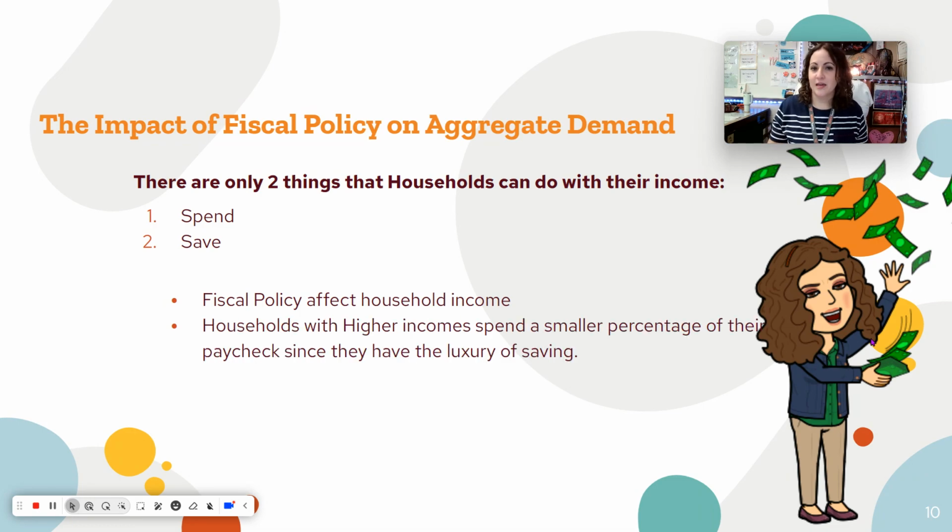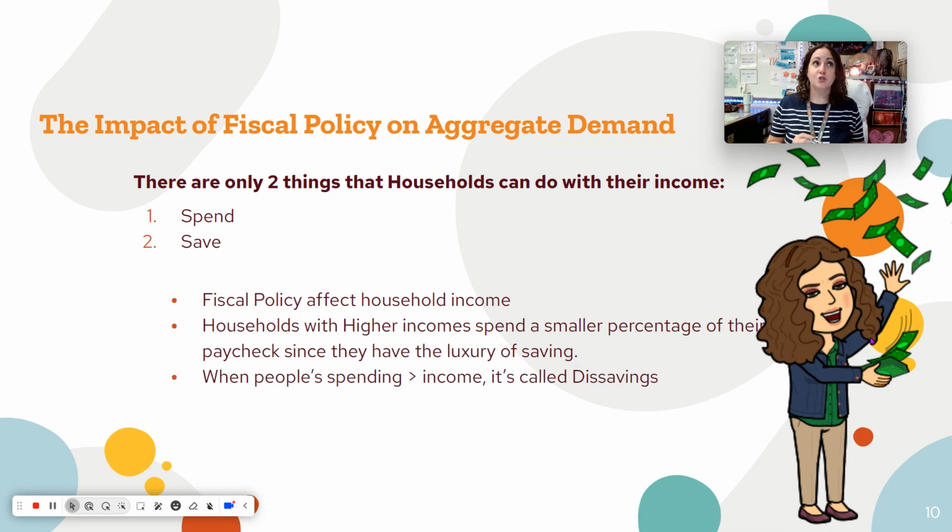People that make more money, that have higher incomes, do spend more, but they actually spend a smaller percentage of their income compared to poorer people with lower income, because they have the ability to save. So a poor person might spend 100% of their income, maybe even 110% of their income, but richer people might only spend 80% because then they are saving the other 20%, for example.